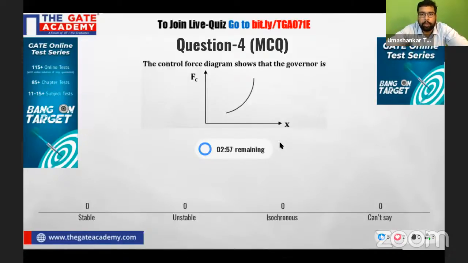Okay, so again, a question on a governor. On the x-axis, this is r, the radius of the governor. Please make the correction: on the horizontal axis this is r, and this is the controlling force. You have to judge whether the governor is stable, unstable, or isochronous, or whether we can't judge from the information given. Let's see if we can solve it or not. Please go for it.